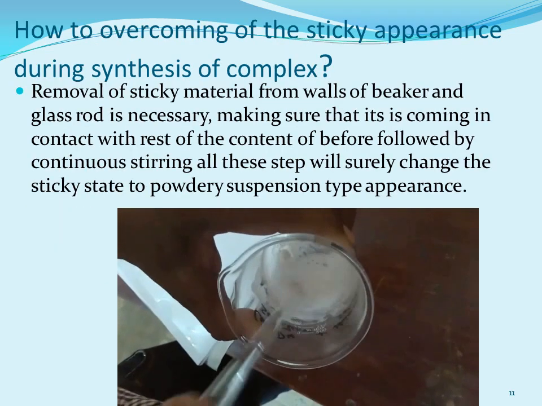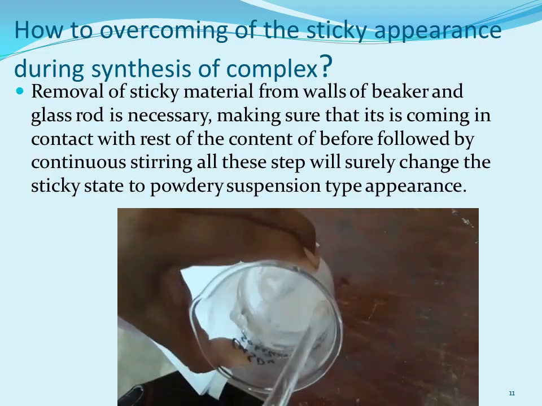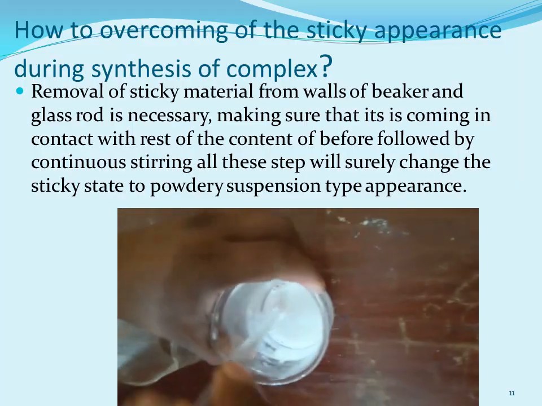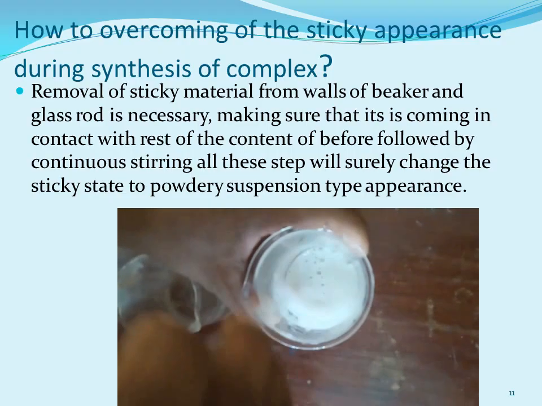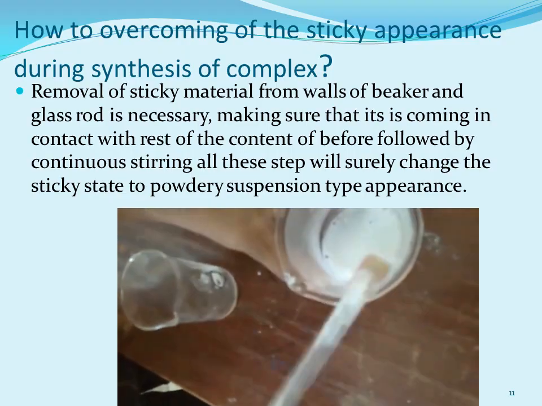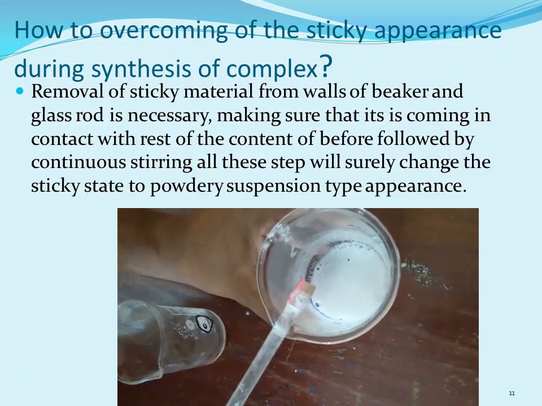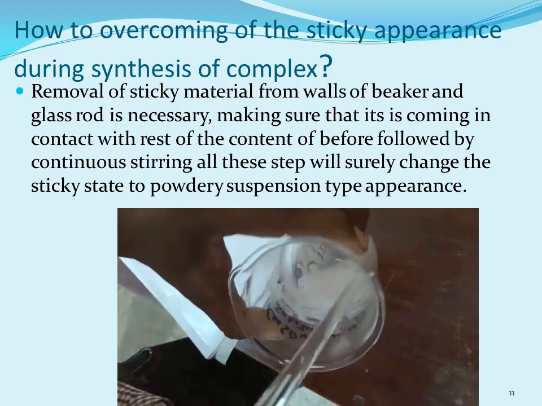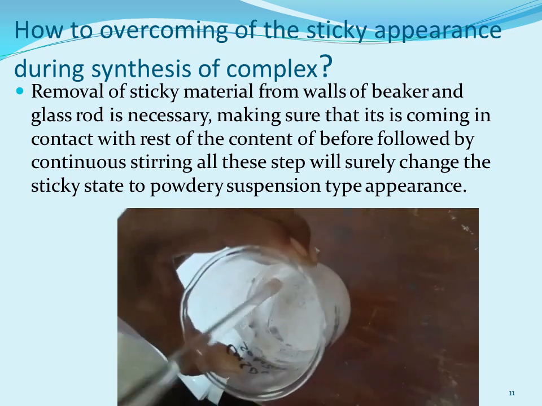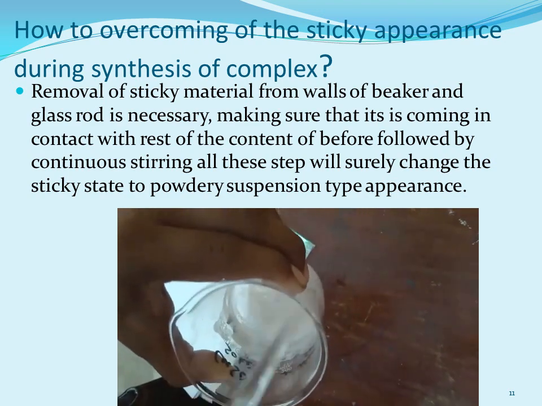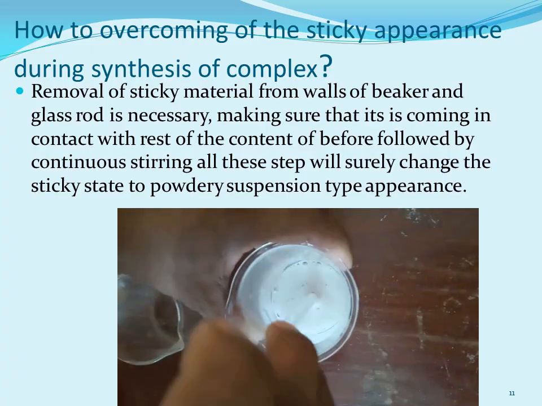How to overcome this sticky appearance during synthesis of complex? This question could be answered as the removal of sticky material from the wall of beaker and glass rod can be done by constant stirring. और आपको ये make sure करना है that all the sticky material, whatever it is, either it is stuck with the walls of beaker या glass rod के साथ stick हुआ हुआ है, so you have to make it in contact with the rest of the content that is present in the beaker.